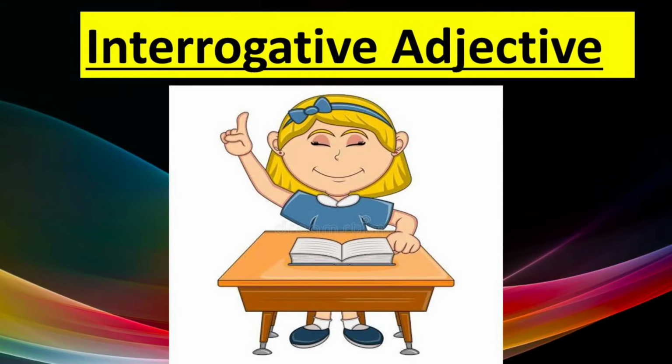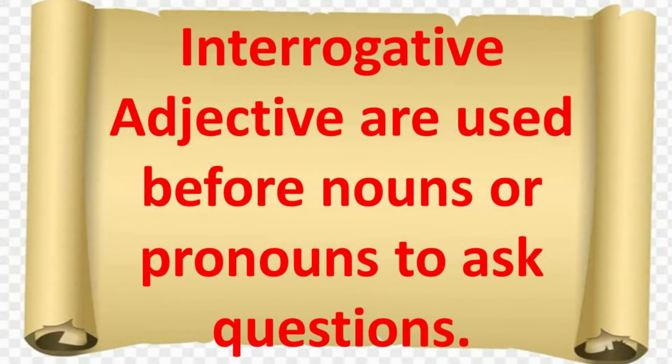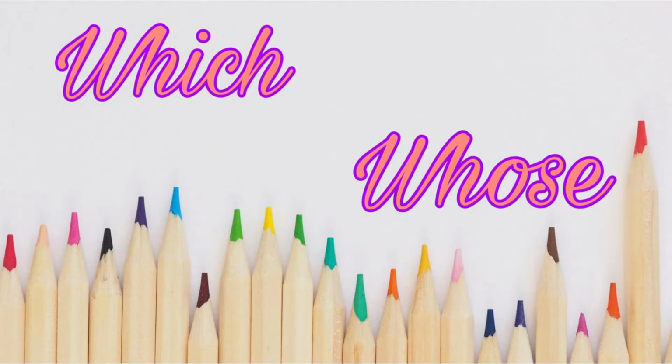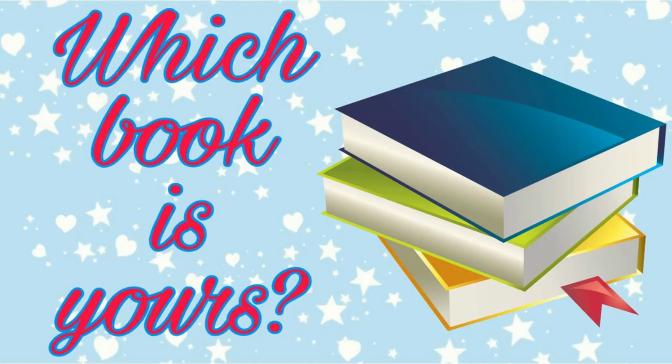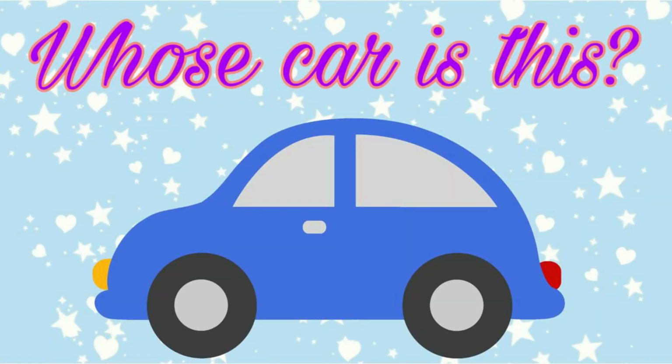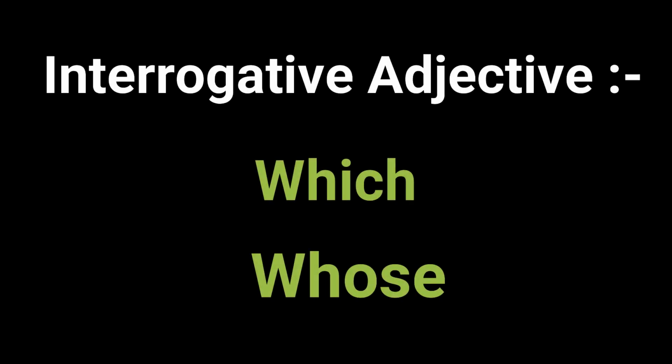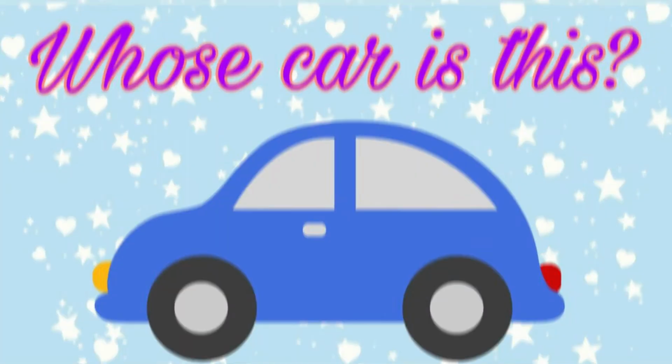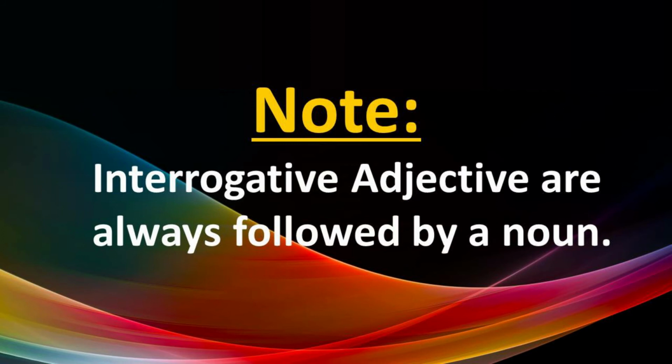What are interrogative adjectives? Interrogative adjectives are used before nouns or pronouns to ask questions, like which, whose. For example, which book is yours? Whose car is this? Here, the words like which and whose signifies the interrogative adjectives. There is a note. Interrogative adjectives are always followed by a noun.